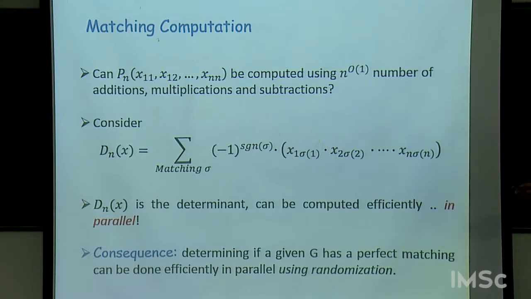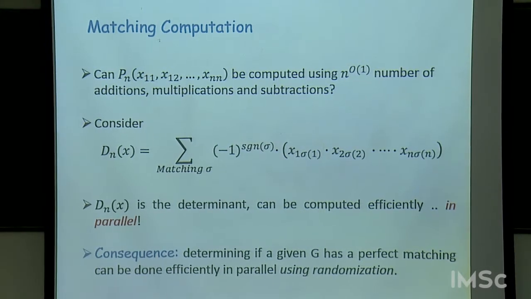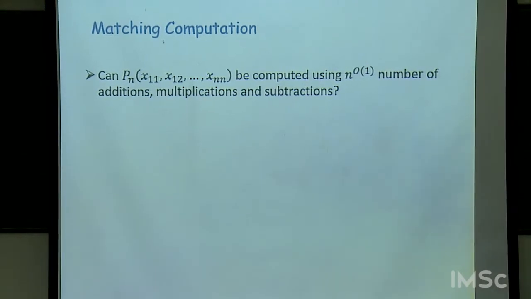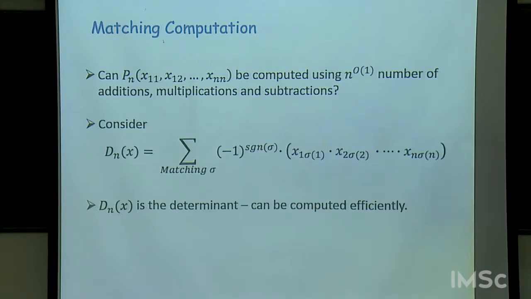And now if you put this together with an identity testing algorithm, it tells you that determining whether a bipartite graph contains a perfect matching or not can be done efficiently in parallel. That's the best that we know for the permanent. For the Hamiltonian, I don't know anything better than essentially the trivial circuit. And for the determinant, the circuit size is essentially, I might be wrong with the exponent here, but maybe n cube.